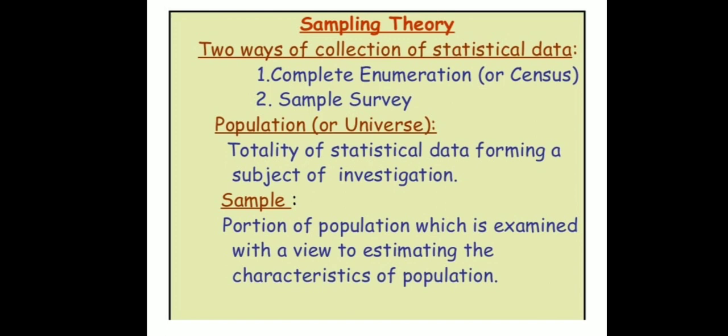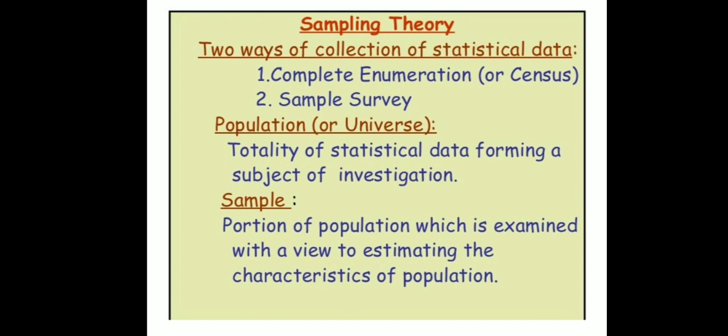Now, population, as I said, is the totality of objects, or the aggregate of objects under study in any statistical investigation. Statistical investigation means your study characteristic.